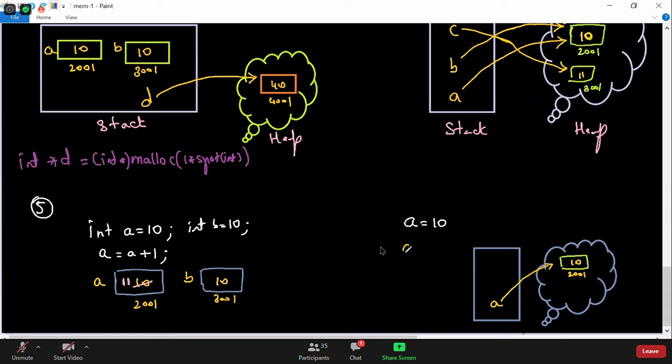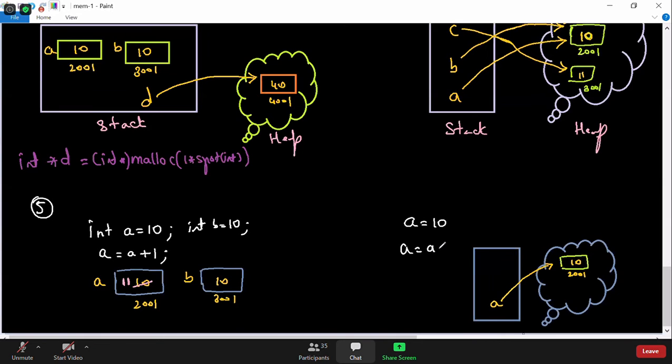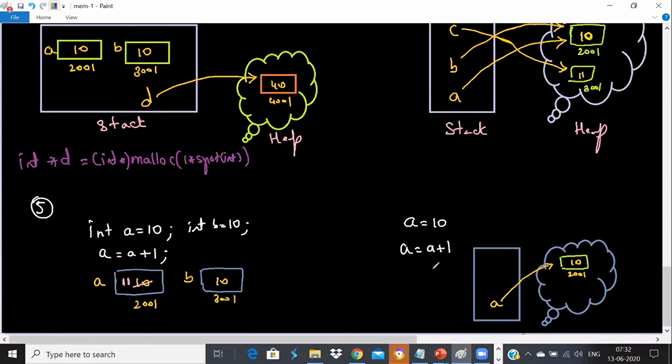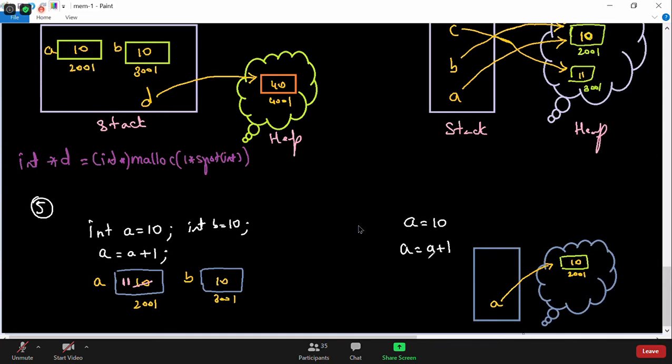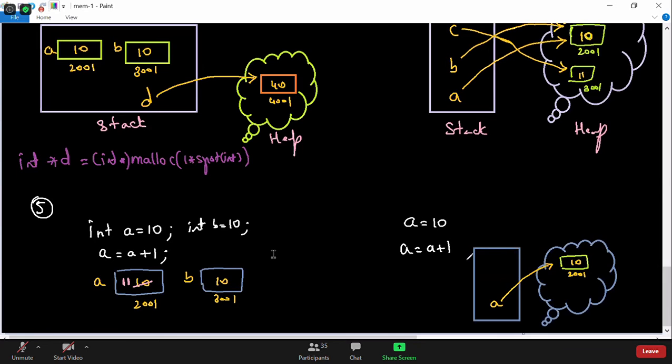But my question is, when I say a is equal to a plus 1, explain this line to me. A is equal to a plus 1. Address remains the same and the value of the 10 will update to 11. Okay, Rajshekhar says it will update to 11.